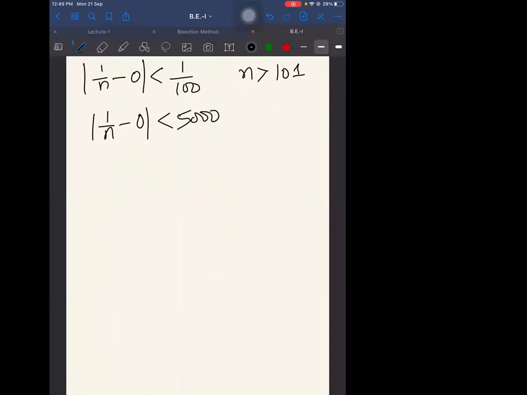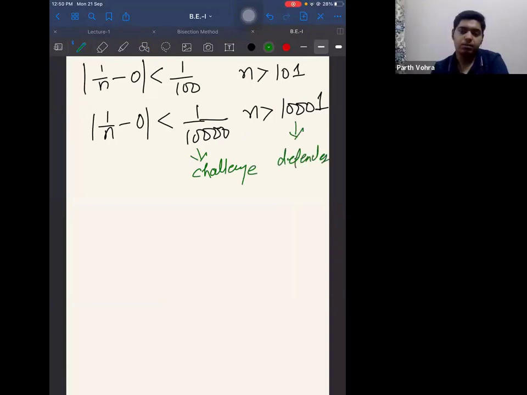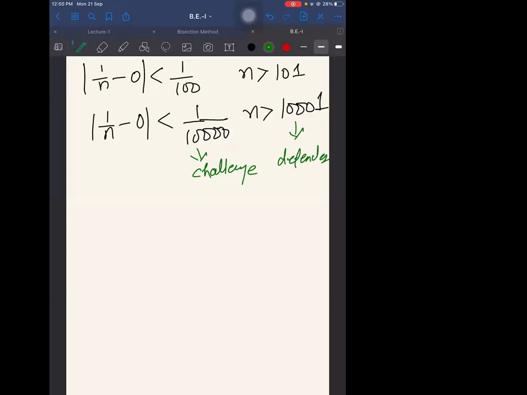So what is the problem? The problem lies with the smaller numbers. If I put 10,000 over here, I need n to be greater than or equal to 10,001. That's it. So this epsilon is always a challenge, and this m is the defender. If the defender is able to defend every challenge, then we say that the sequence is convergent. Otherwise, it is divergent. You getting my point?